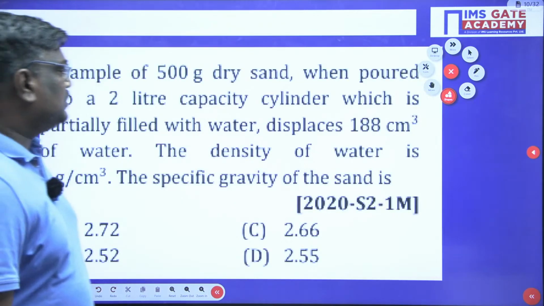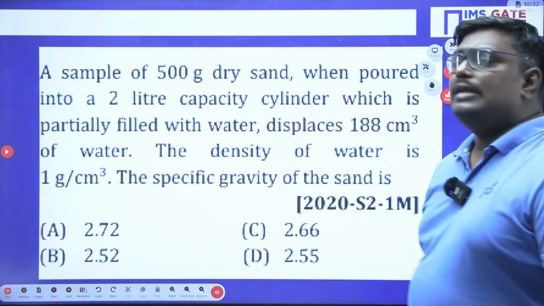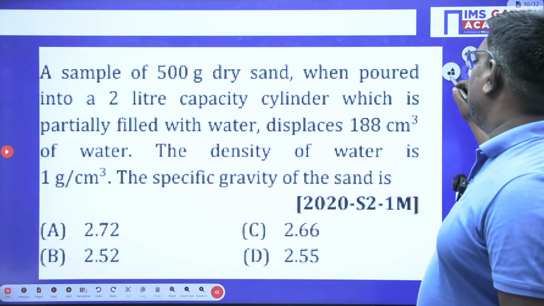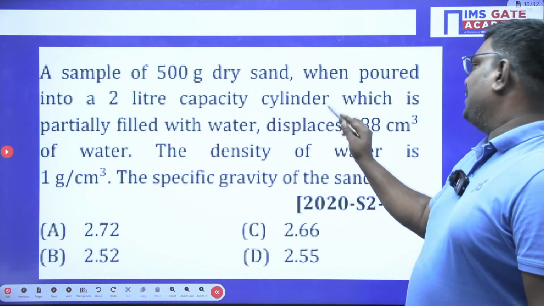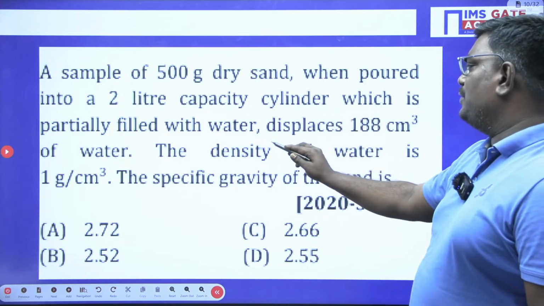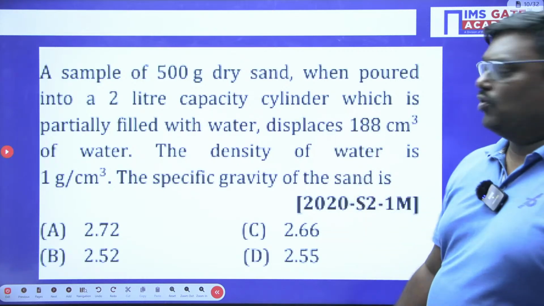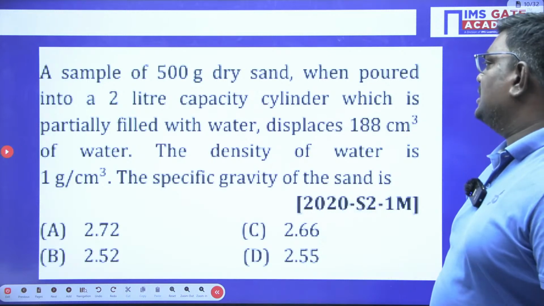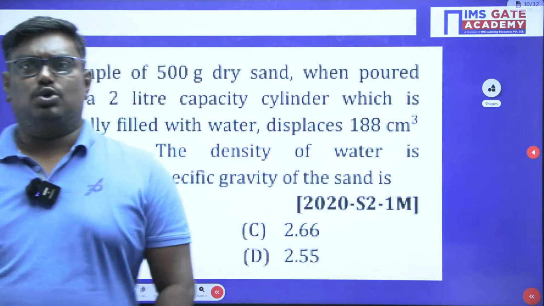Now see students, a sample of 500 grams dry sand, when poured into a graduated cylinder of 2-liter capacity, which is partially filled with water, displaces 188 centimeter cube of water. The density of water is 1 gram per cc. What is the specific gravity of the sand? Are you clear, my dear students? Please go through this question.